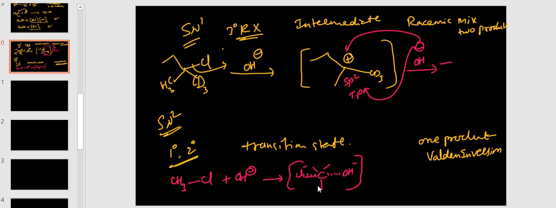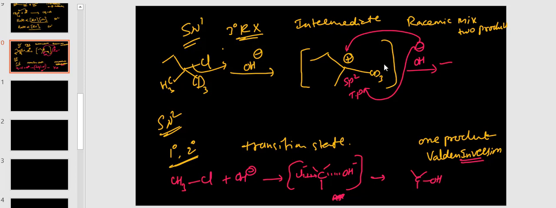See, the middle carbon has 5 bonds, so it is just an assumption, it is not actually forming. That's why it is called the transition state. Then in the next step, OH is forming on carbon, so that's why it is called Walden inversion. Inversion means reverse. Wherever chlorine is releasing, exactly on the opposite side OH minus attacks, at 180 degrees.